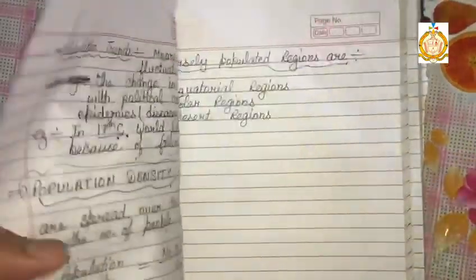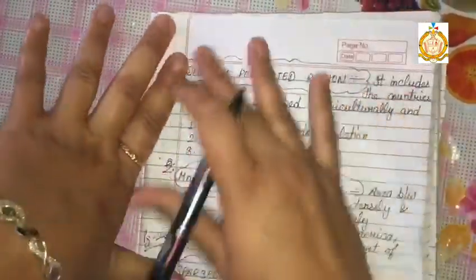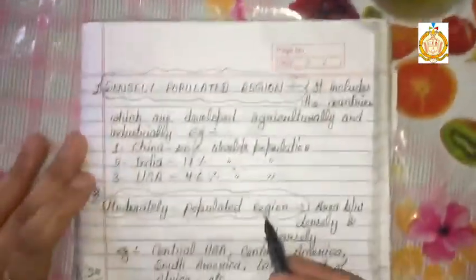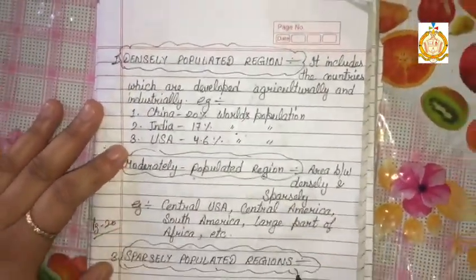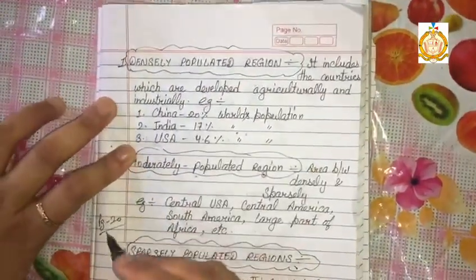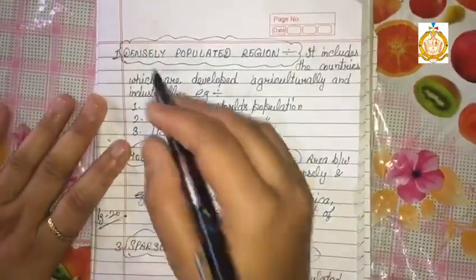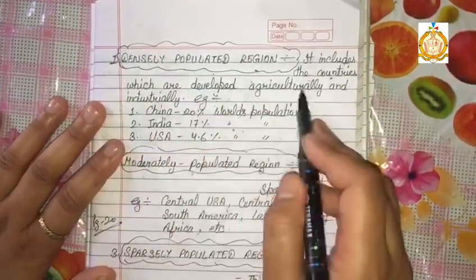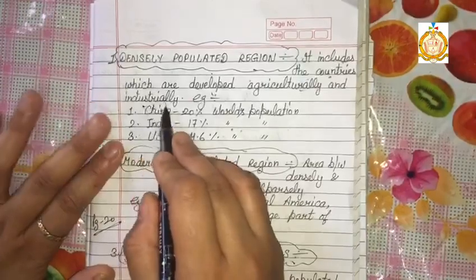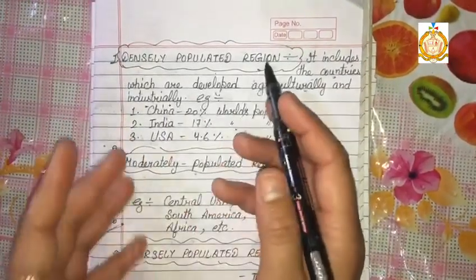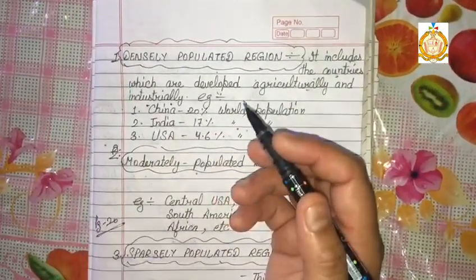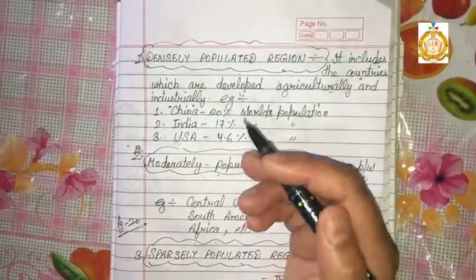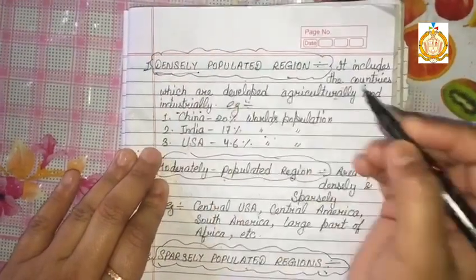The next one is population distribution. We can consider it through three terms: the densely populated regions, moderately populated regions, and sparsely populated regions. You can understand this topic through page number 20 from your book. So the densely populated region includes the countries which are developed agriculturally and industrially. The areas which are getting more agricultural benefits or industrial sectors are densely populated. So dense means thickly populated.